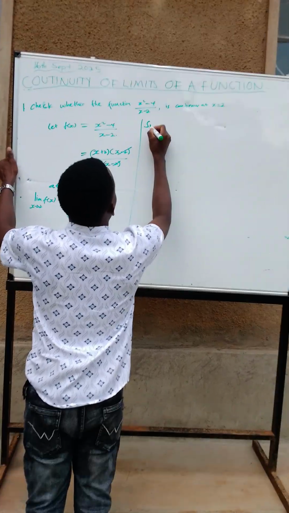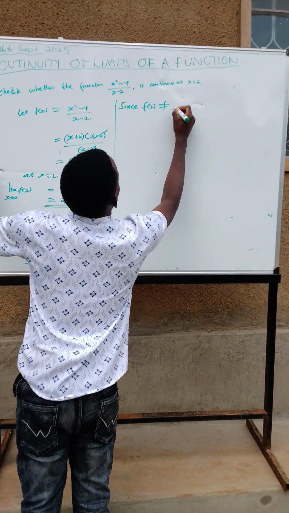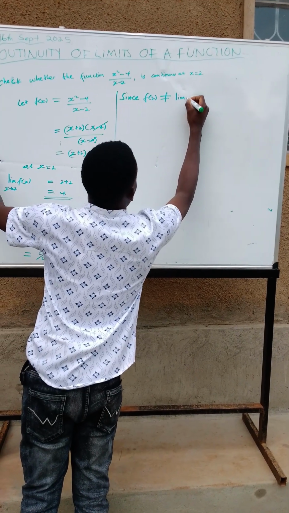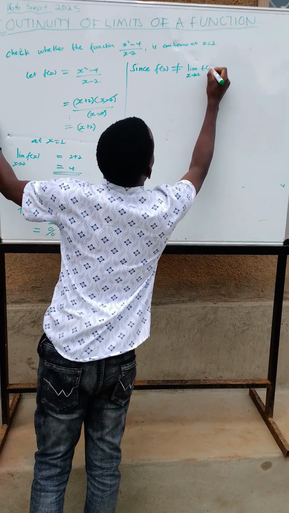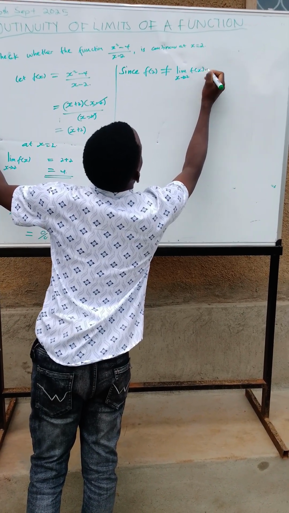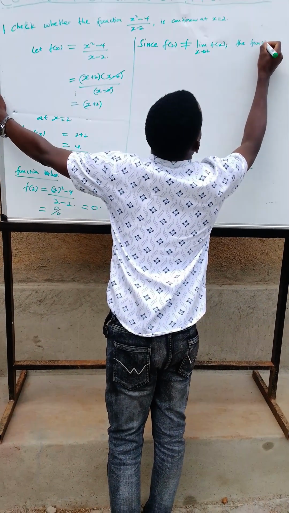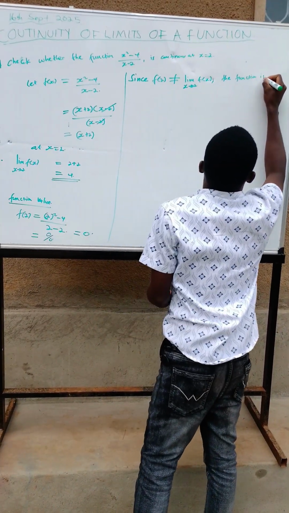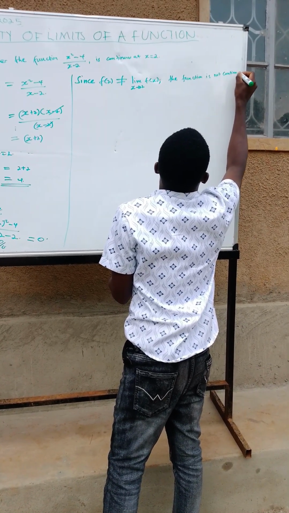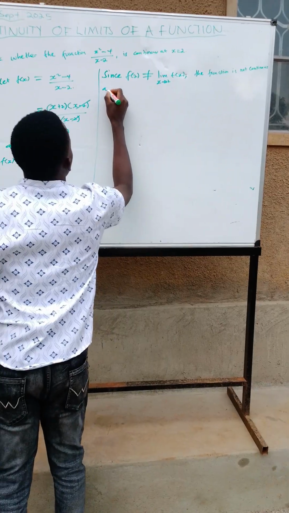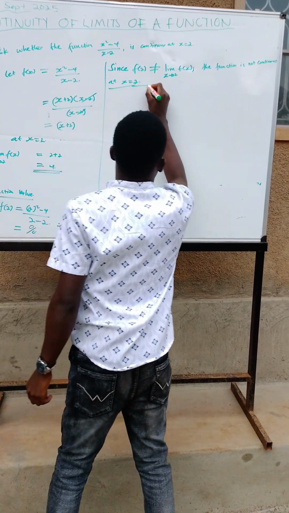Since f of 2 is not equal to the limit of the function as x approaches 2, the function is not continuous at x equals 2. So this is our conclusion.